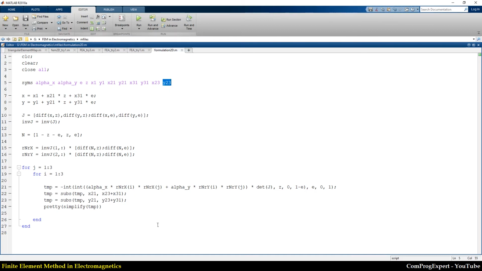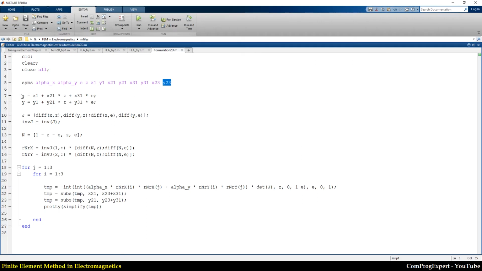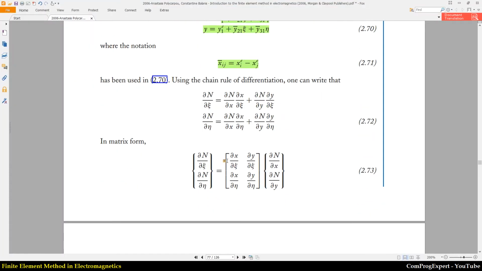So here you can see these two equations, 2.70, these two equations, and you know that the Jacobian matrix is equal to this matrix.